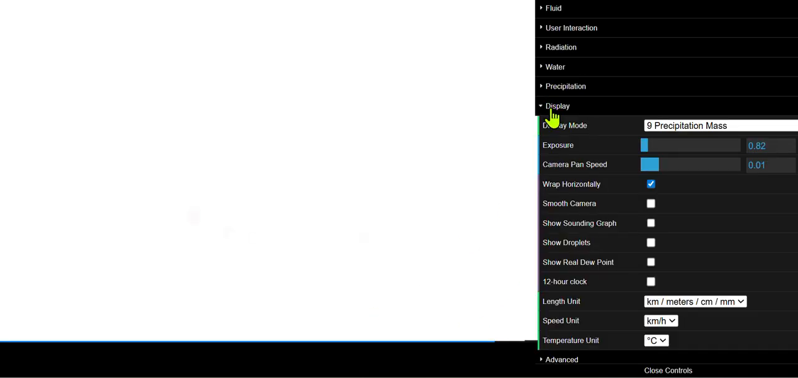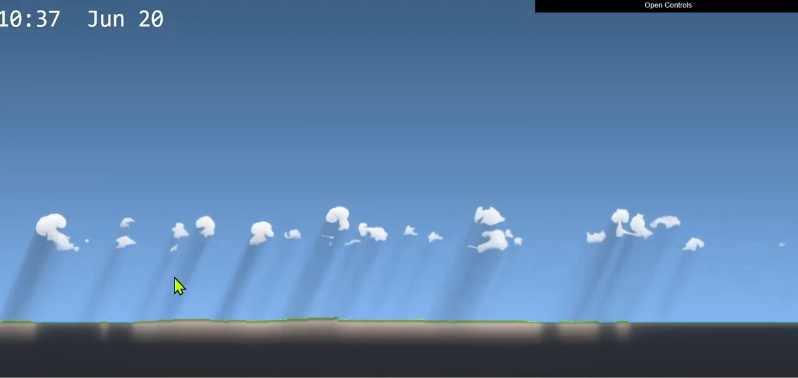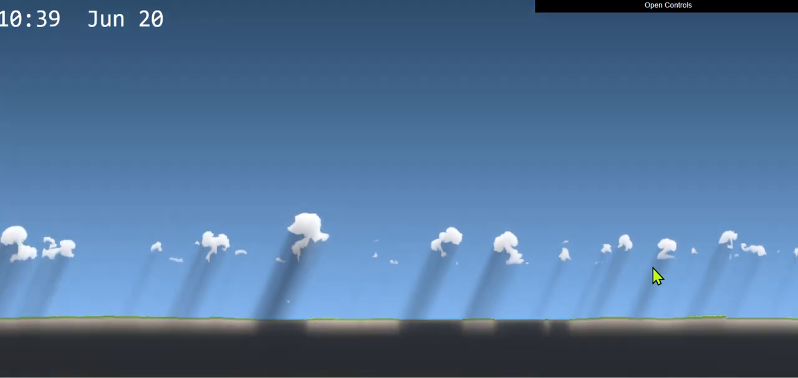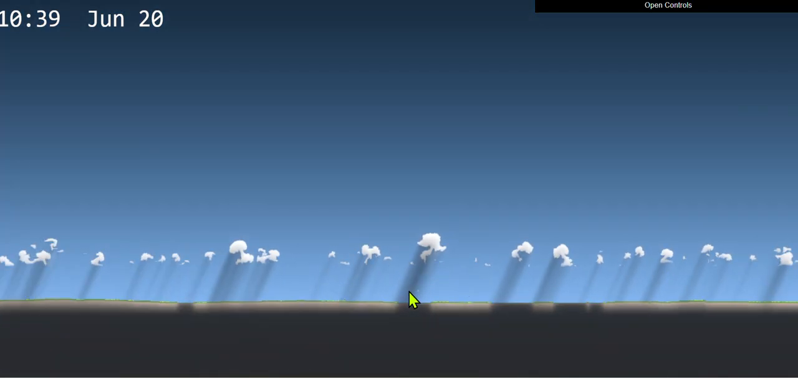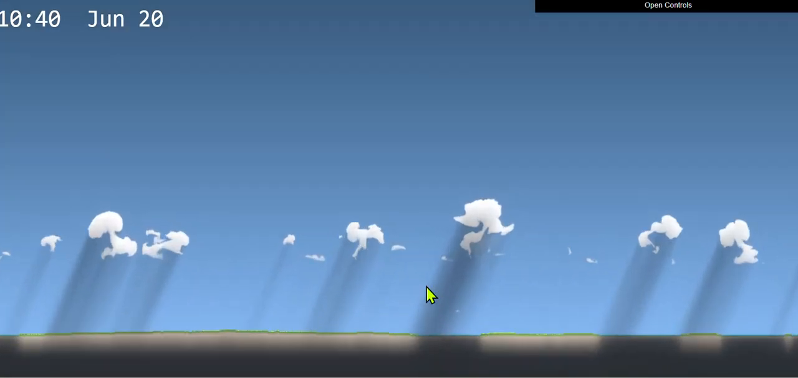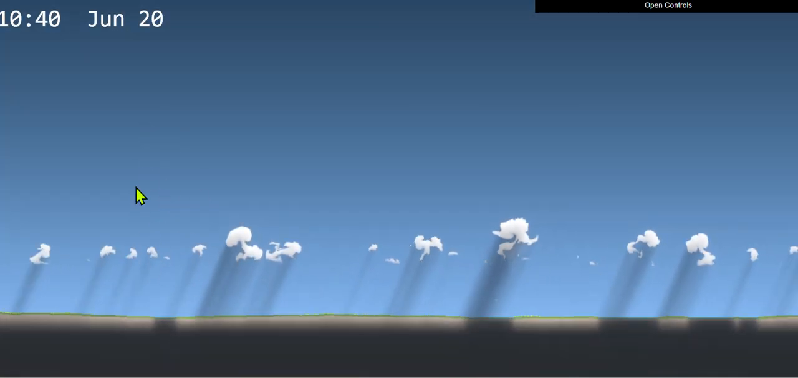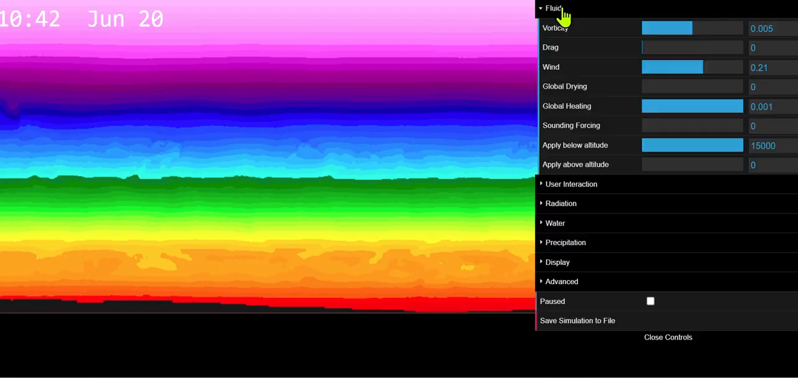For 9, it is precipitation mass, and there isn't any rain right now, so it doesn't show up yet, but I'll show you later. How precipitation mass works is that when there's a lot of rain or hail or snow in the sky, it shows up as a bunch of red squares, and it's really useful to see where lightning would strike next in this game.